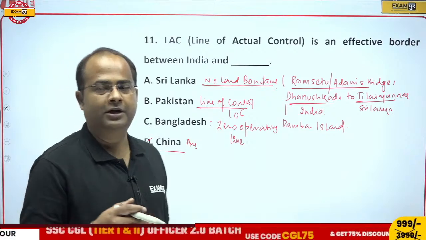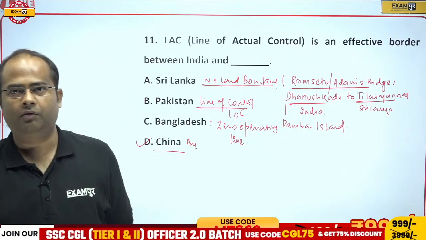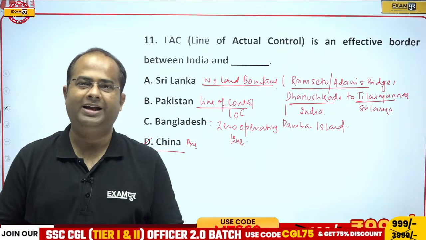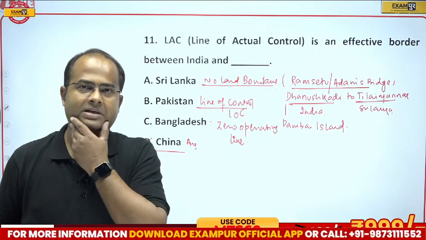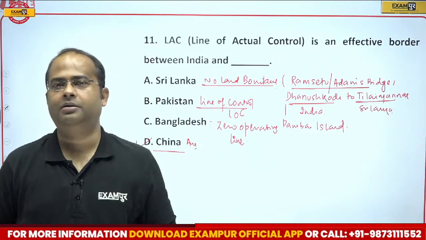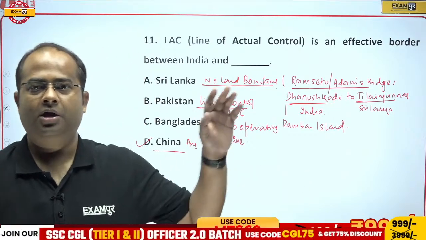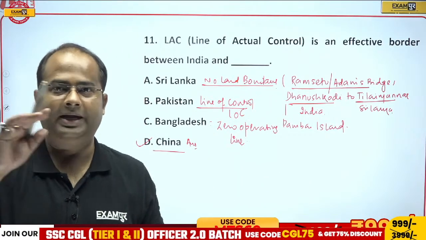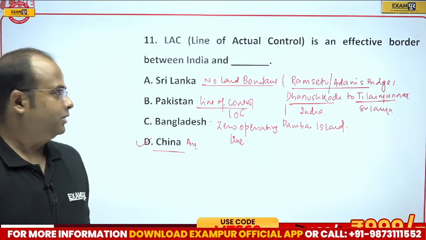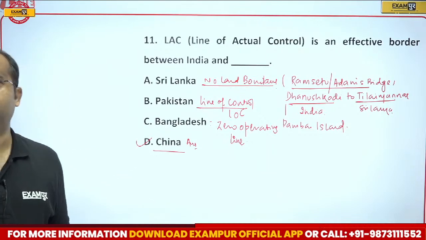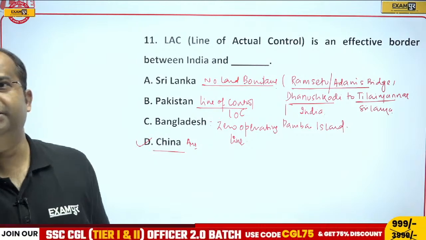And that was after the 1962 Indo-China War. The Aksai Chin area was a disputed area between India and China, and China occupied it from us during the Indo-China War of 1962. Therefore, the correct answer will be, guys, option D. It was an easy question, in fact.